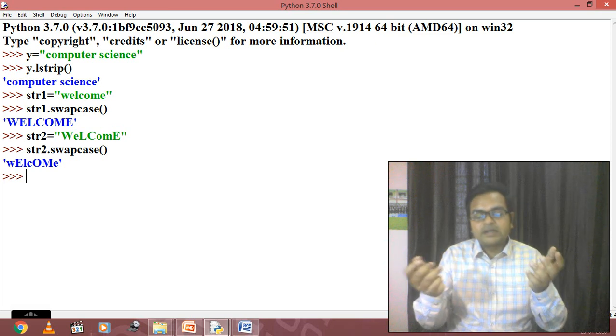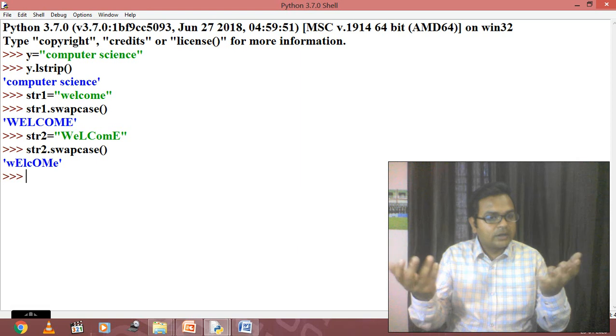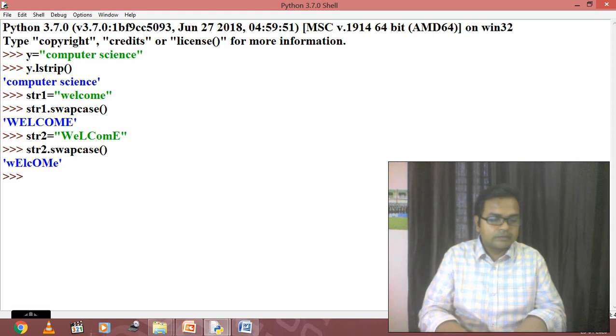If we have the digits 1 2 3 4 or the @ sign, there is no substitute, there is no alternate how it can be changed. So it is applicable only for the characters. Clear? So that actually is the way how we can define this one. Now students, some important points. These all are the basic functions that we have studied.